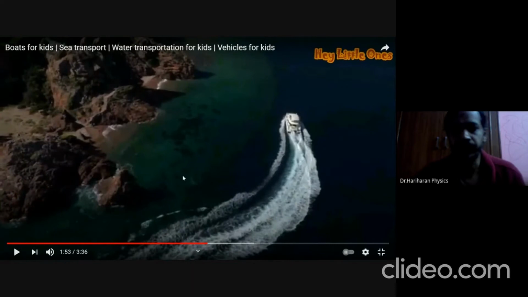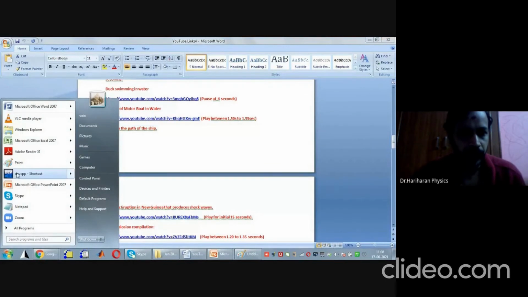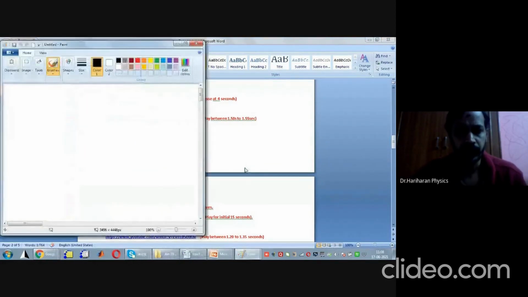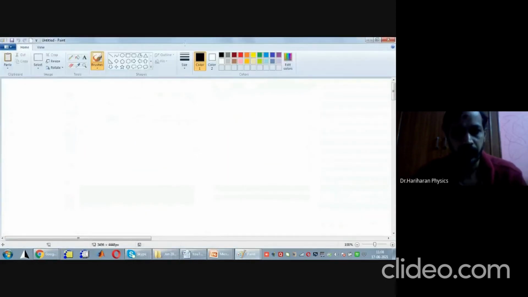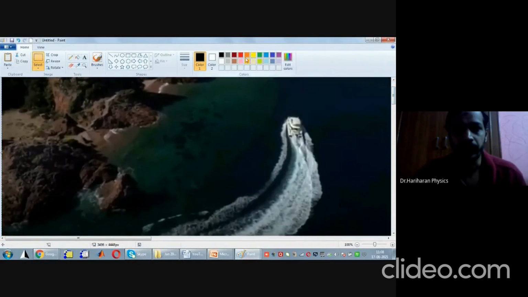This is the ship which is moving in water. Suppose I use a yellow color line. I'll focus only on